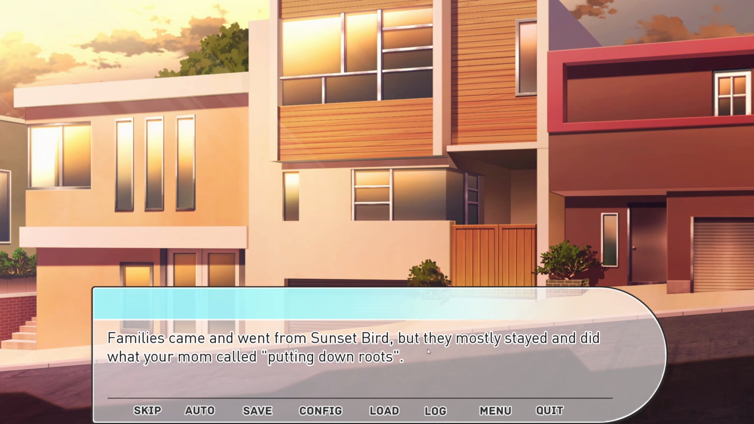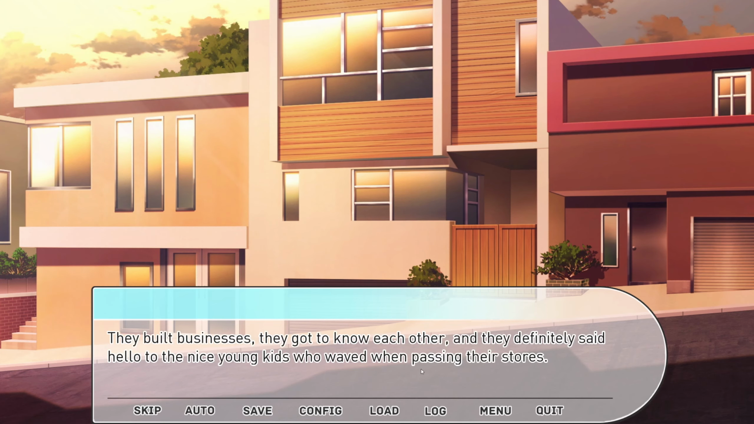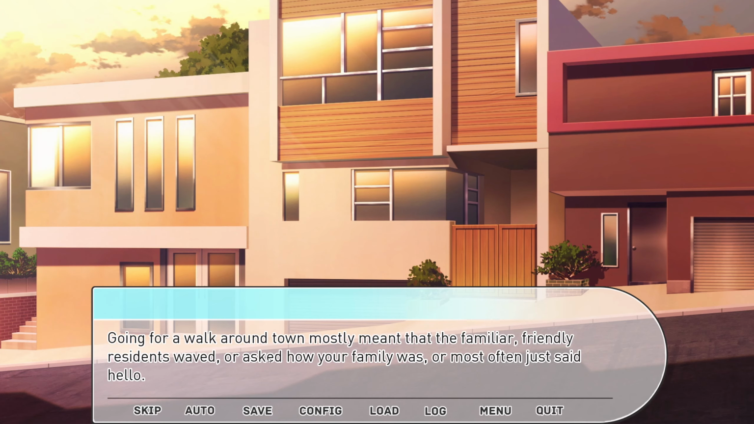Families came and went from Sunset Bird, but they mostly stayed and did what your mom called putting down roots. They built businesses, they got to know each other, and they definitely said hello to the nice young kids who waved at them passing the stores. Going for a walk around town mostly meant that the familiar, friendly residents waved or asked how your family was, and most often just said hello.